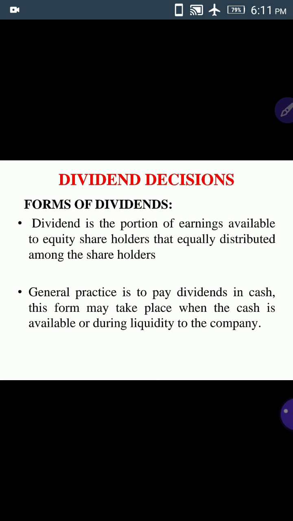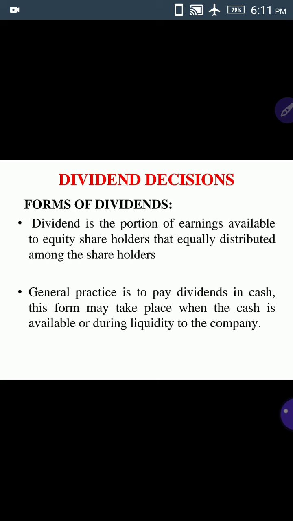Here, after payment of debenture interest, after payment of taxes, and also after payment of dividend for the preference shareholders, the remaining surplus amount is called earnings available to equity shareholders. So earnings available to equity shareholders are distributed among the shareholders.